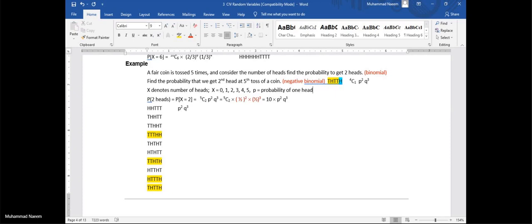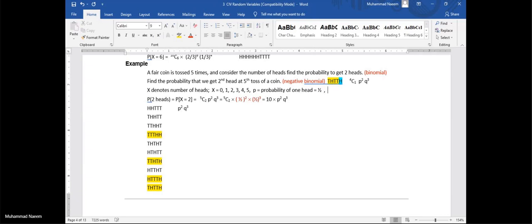If we are drawing cards from 52 playing cards, and x denotes the number of hearts, so p will be the probability for 1 heart. So p is the probability for 1 always, whatever is under consideration. So p is the probability for 1 head, means 1 by 2 is the probability of p.